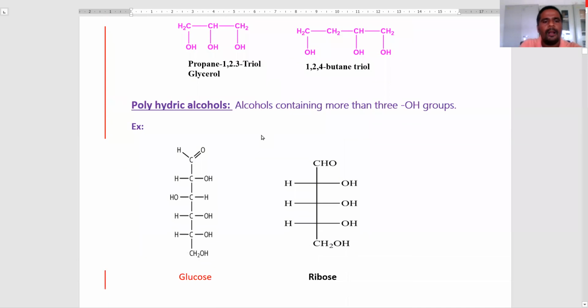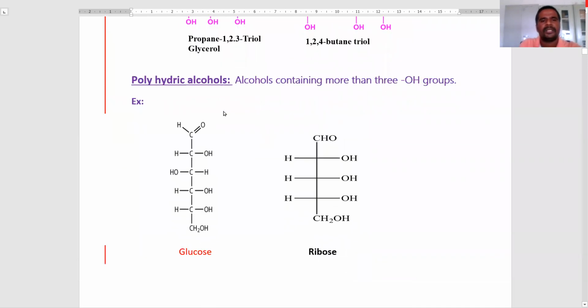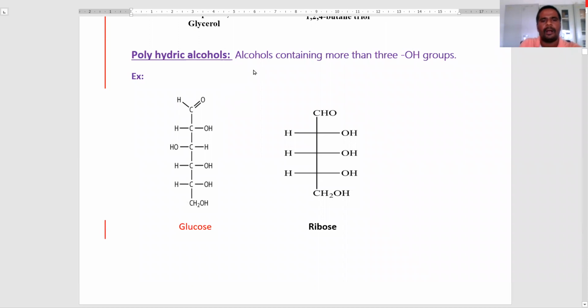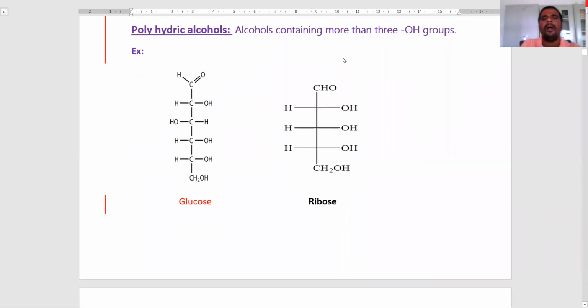Next, we come to the polyhydric alcohols. Alcohols which contain more than three hydroxy groups are called polyhydric alcohols. The examples given are glucose and ribose. This glucose molecule has five hydroxy functional groups. Ribose molecule has more than three hydroxy groups, that is, four hydroxy groups. These are called polyhydric alcohols.